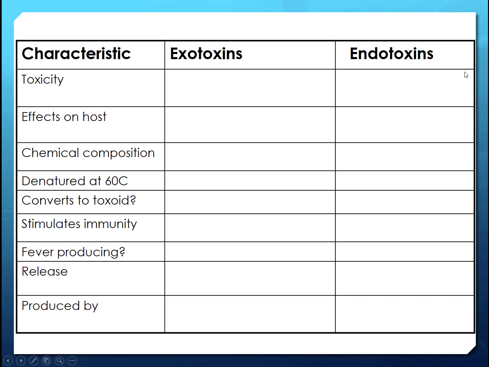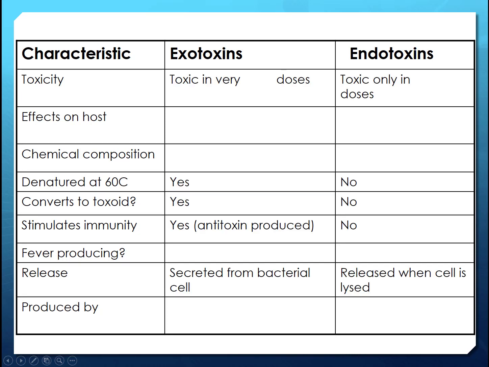All right, so you need to know this, right? But you do already know this, okay? I'm going to fill in some of the parts here. You've got exotoxins and endotoxins, right? And so exotoxins are toxic in what doses? Whereas endotoxins are dose dependent, right? Only in large doses. So exotoxins are toxic in very small doses, right? Let's skip the effects, although the effect of endotoxins could be systemic, right? It's an endotoxic shock. What's the effect of an exotoxin?